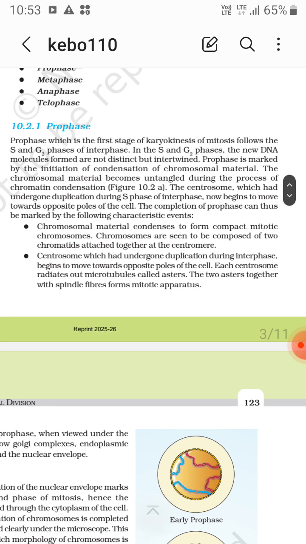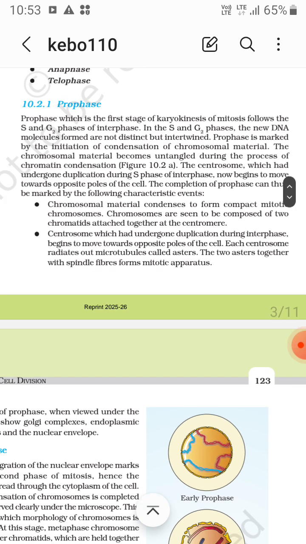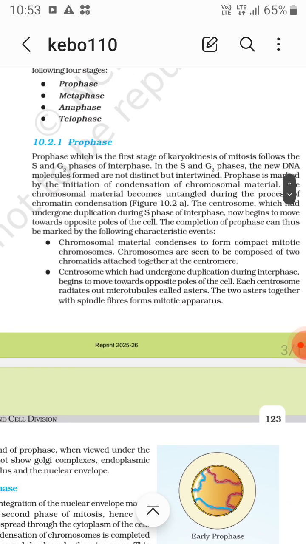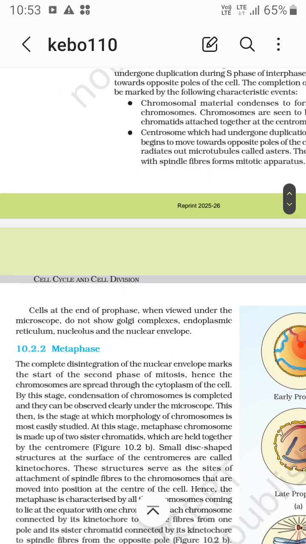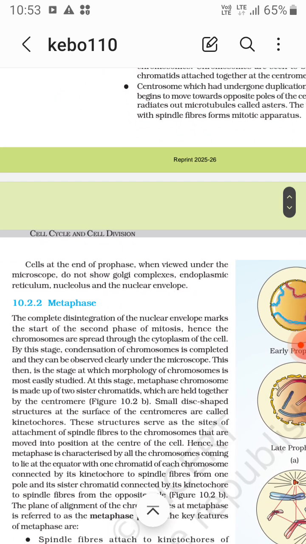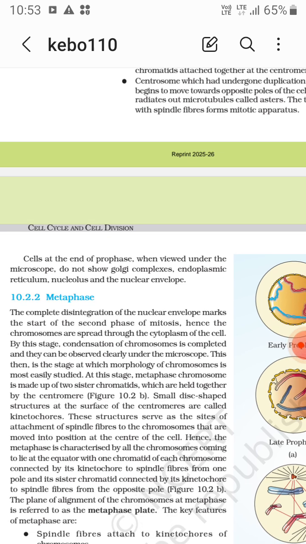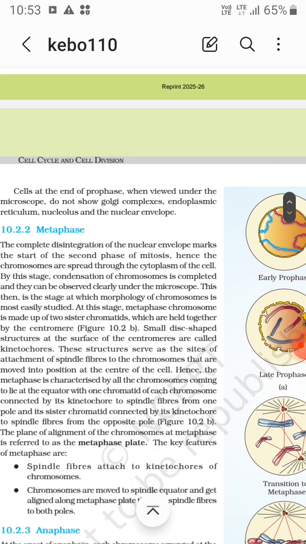Each centrosome radiates out microtubules called asters. The two asters together with spindle fibers form the mitotic apparatus. Okay, so this is the prophase. Cells at the end of the prophase, when viewed under the microscope, do not show Golgi complexes, endoplasmic reticulum, nucleolus and the nuclear envelope.